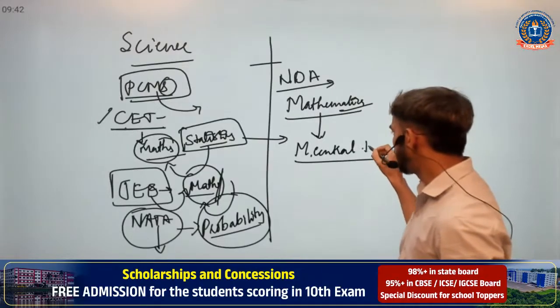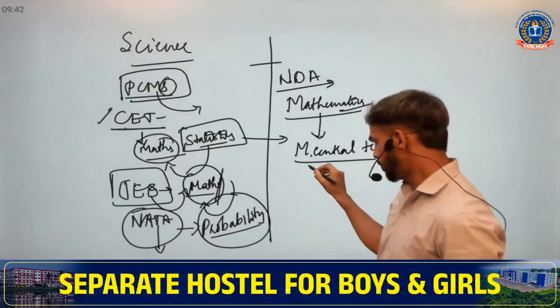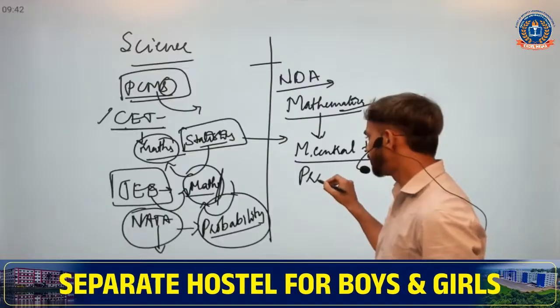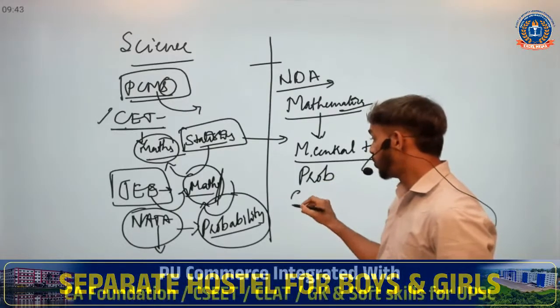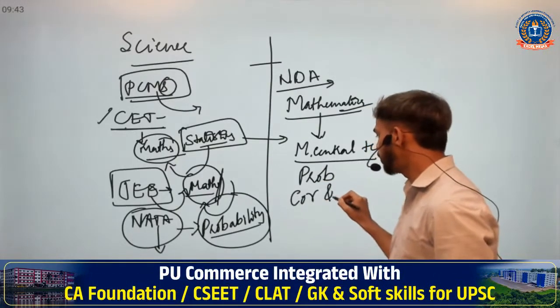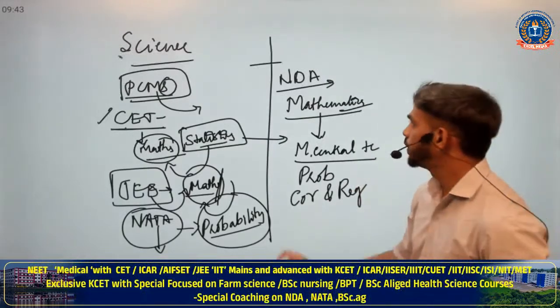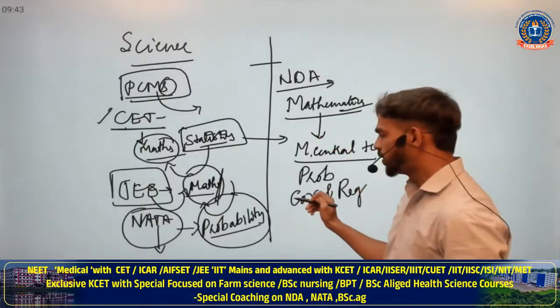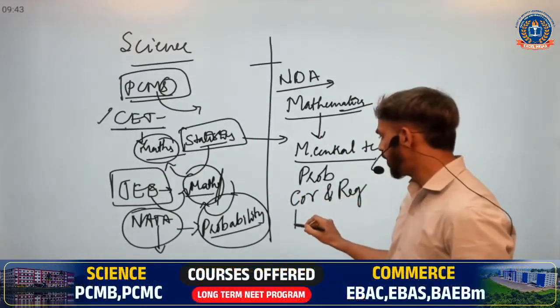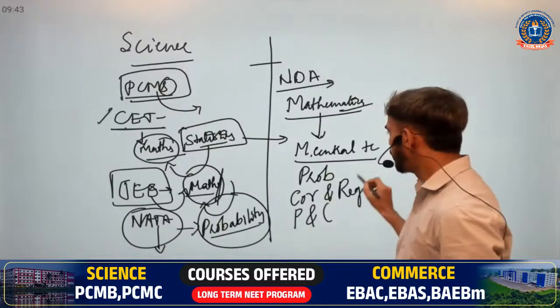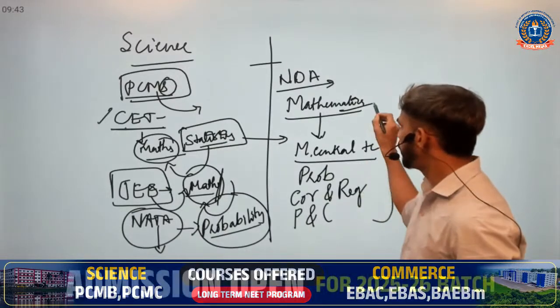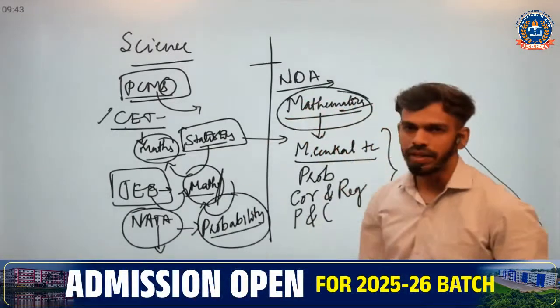Measures of central tendency, similarly probability, correlation and regression, one of the most important topics in statistics. Similarly, some other concepts like permutations and combinations, many more such concepts will appear again in mathematics.